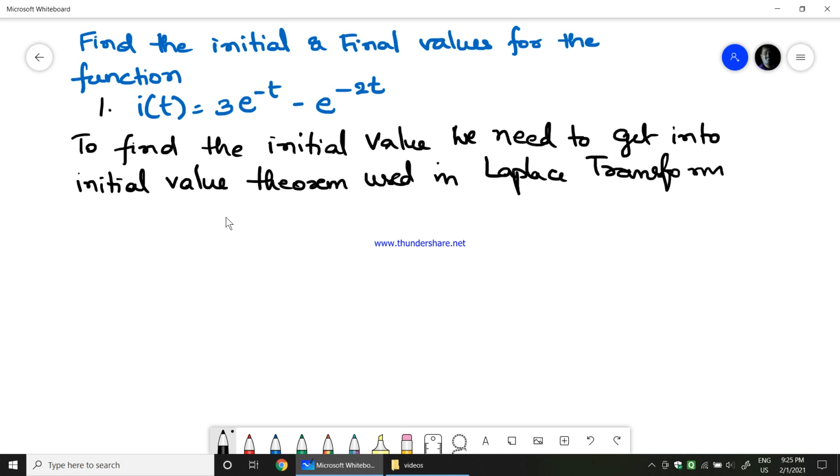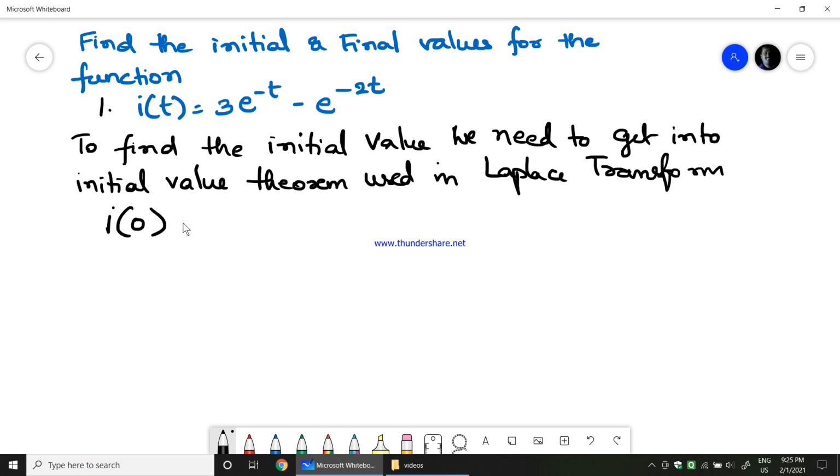So I think the derivation we have done earlier. The initial value would be equal to limit, I of 0. Normally we take t equals 0 as the initial value, and for the final value we take t tends to infinity.